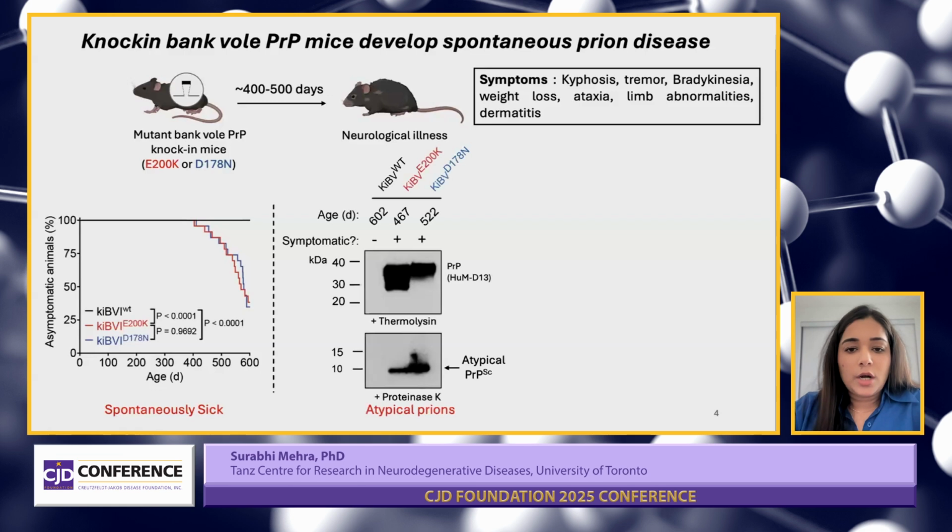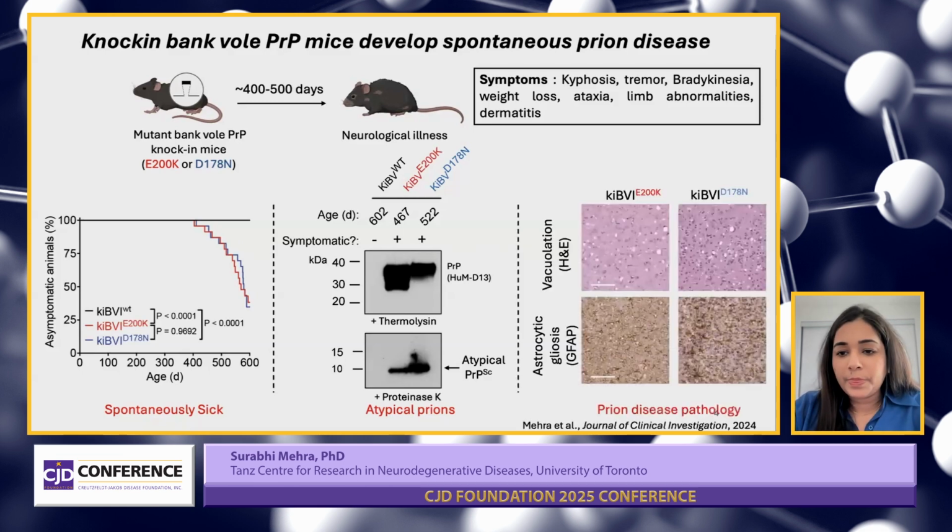And we then took a look at the brains of these sick mice, and we found that they had prions which were resistant to common proteases used in the field like thermolysin and proteinase K. Interestingly, upon digesting with proteinase K, they showed atypical fragments at 10 kilodalton. We call them atypical because these are not typically seen in patients carrying E200K or D178N mutations.